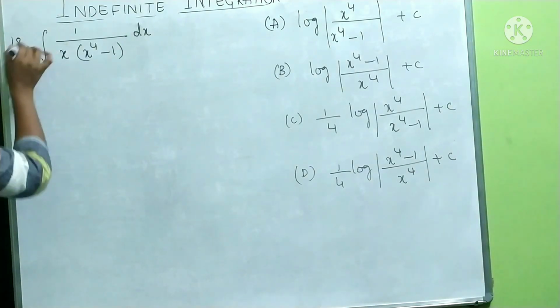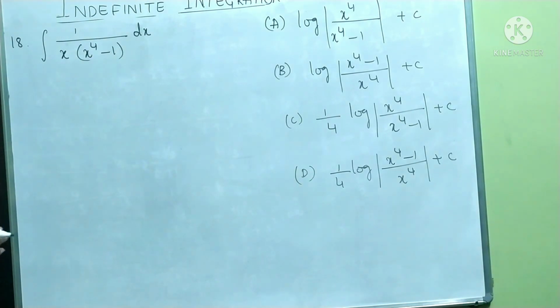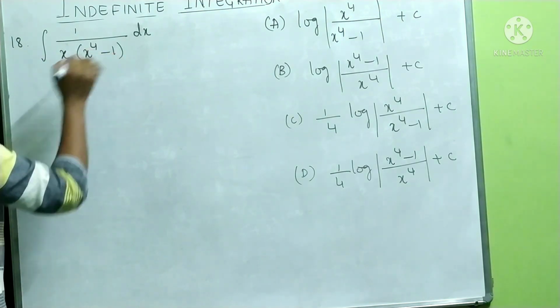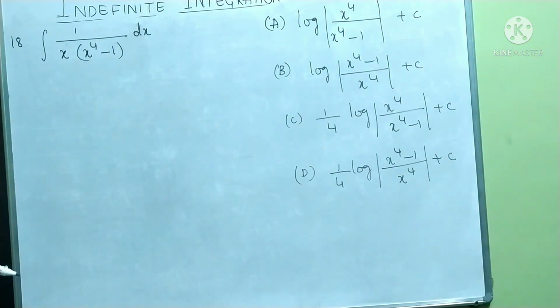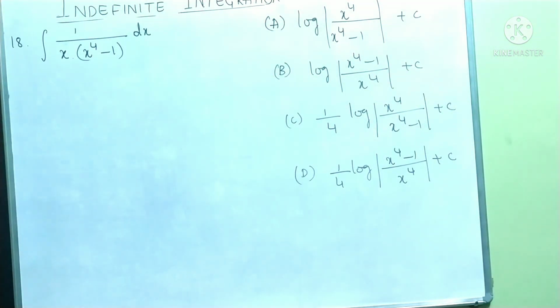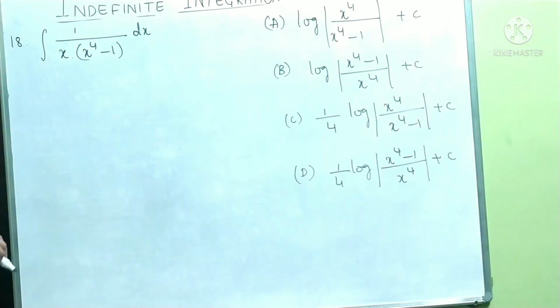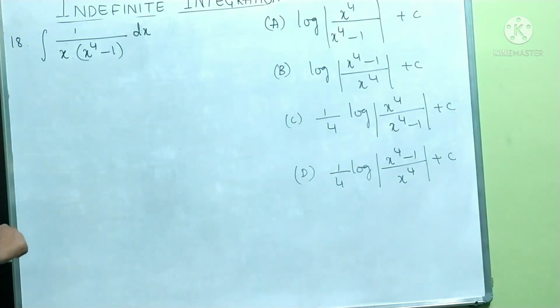Look at this one. This is the last question of partial fractions. How is it? 1 by x into x to the power 4 minus 1 into dx. See here, x to the power 4 is there. I was talking about linear factors in the denominator, so again I have to convert it into linear type.